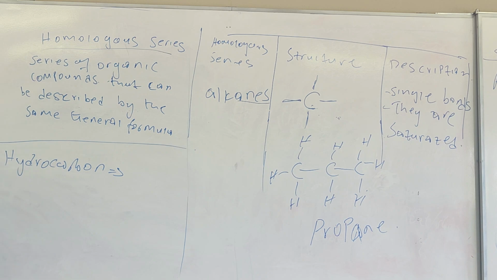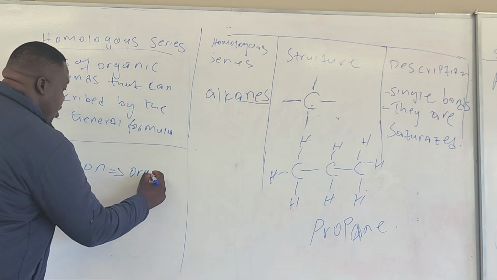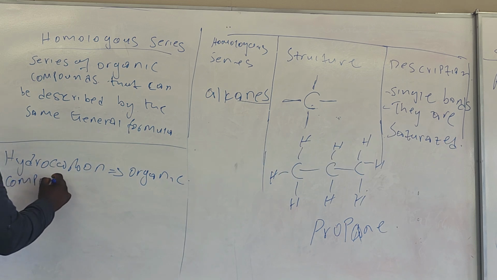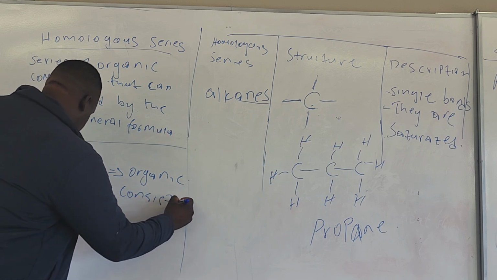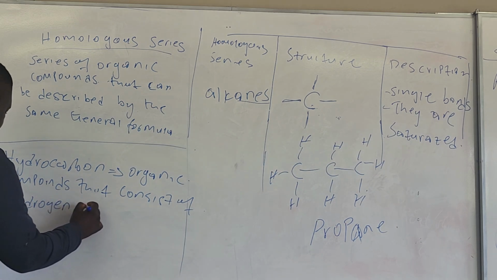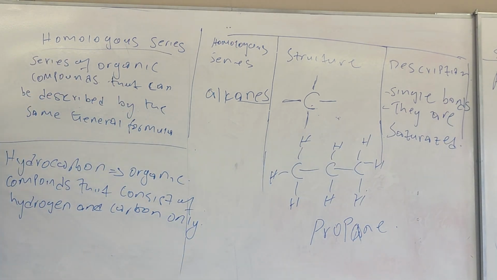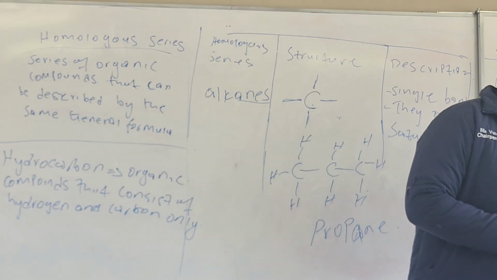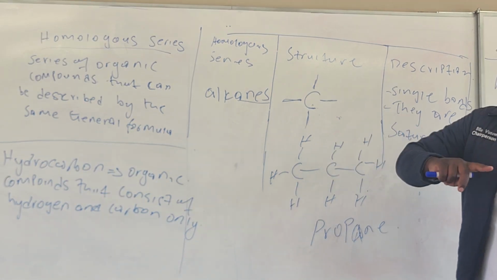We've already had many definitions, right? You read all of them from the exam guideline. Organic compounds that consist of hydrogen and carbon only. It is called what? Hydrocarbon, because it consists of hydrogen and carbon only. That's why hydrocarbon is the mixture of hydrogen and carbon.